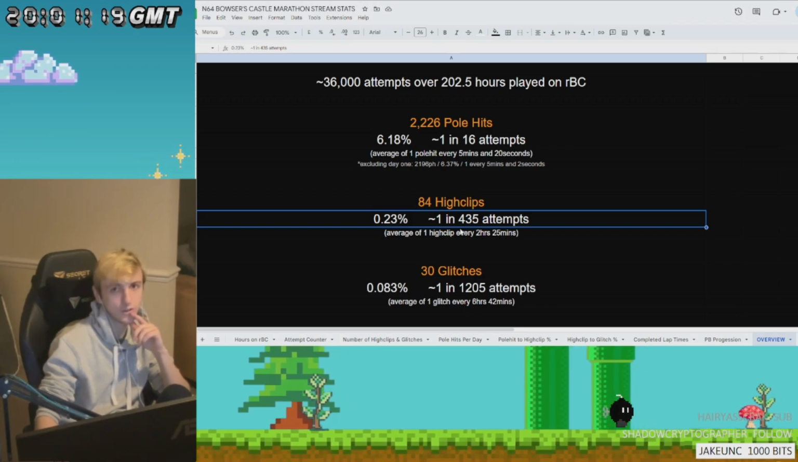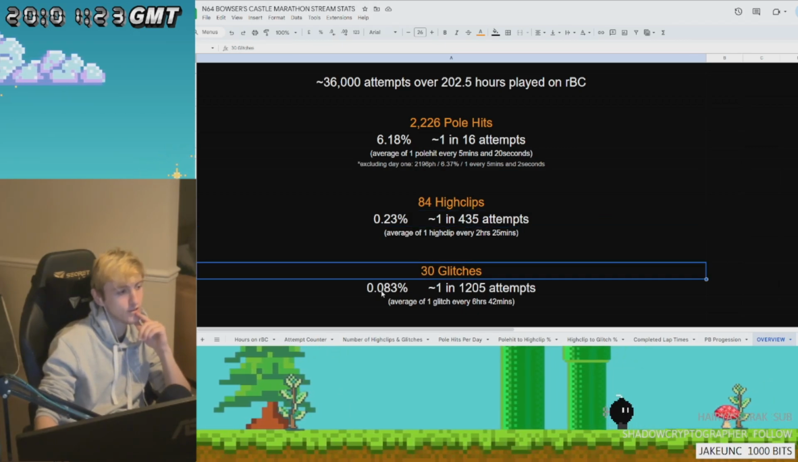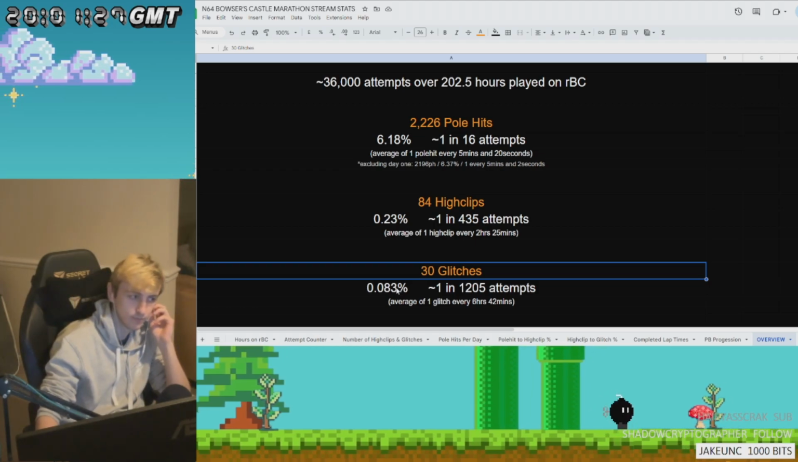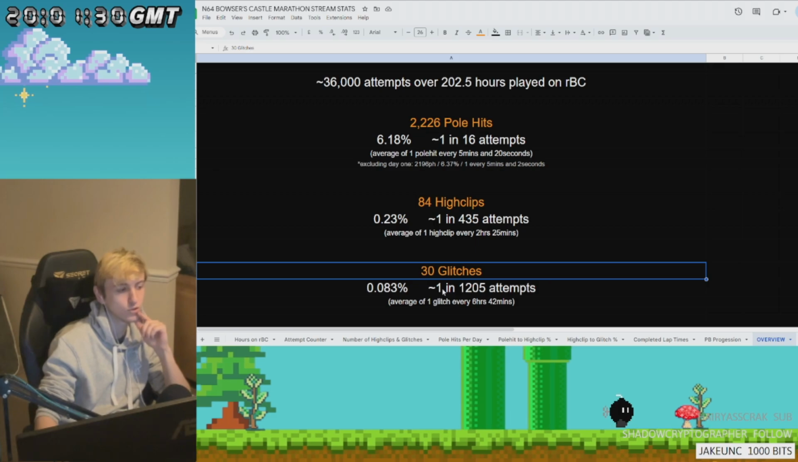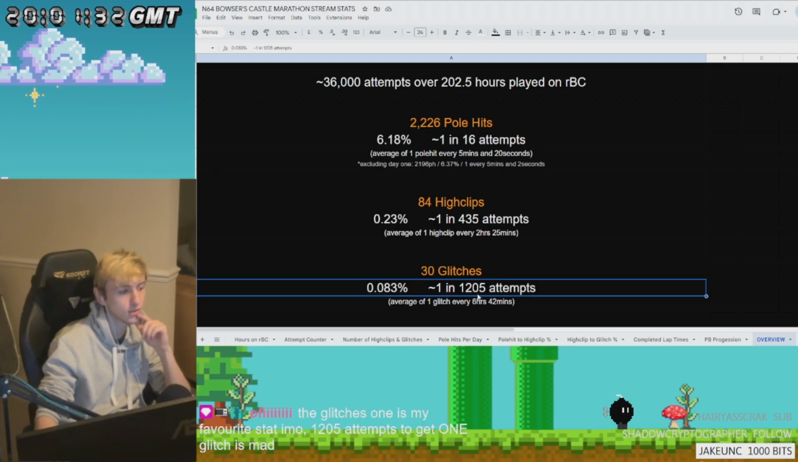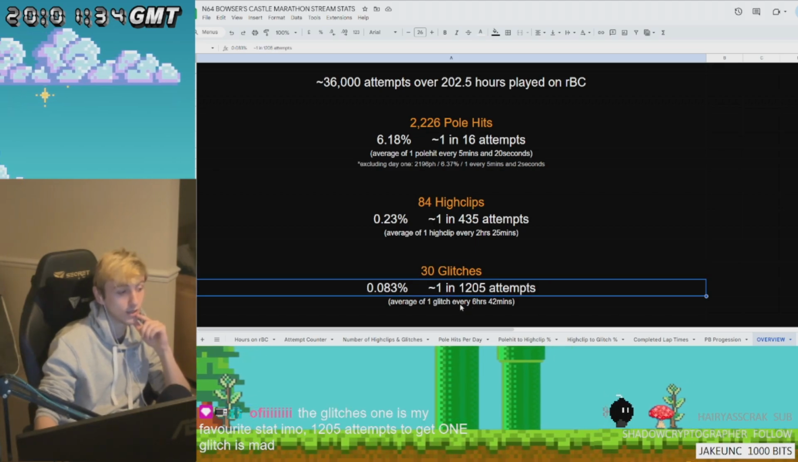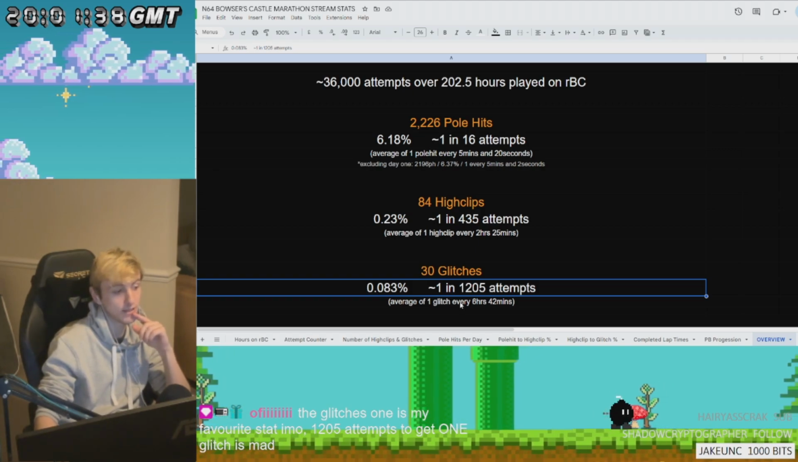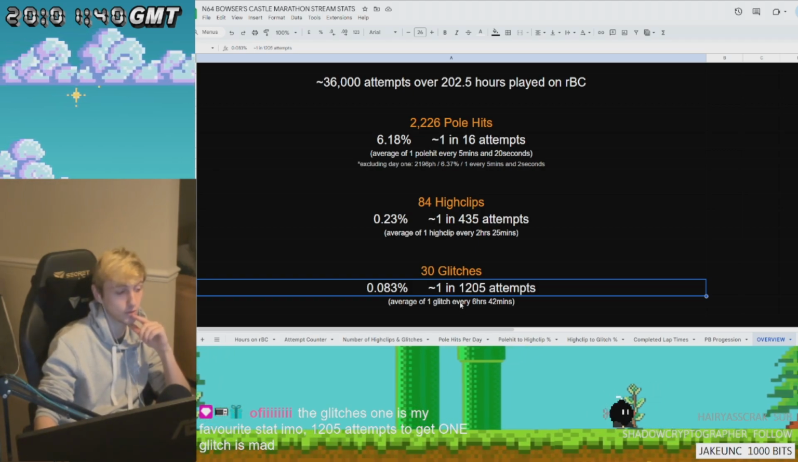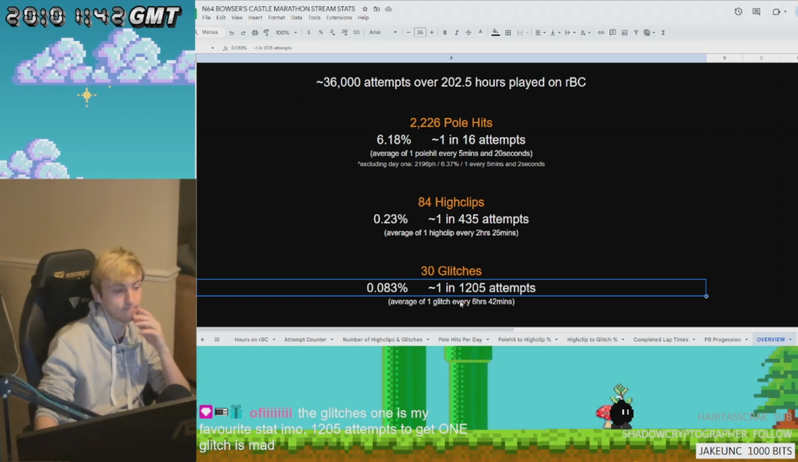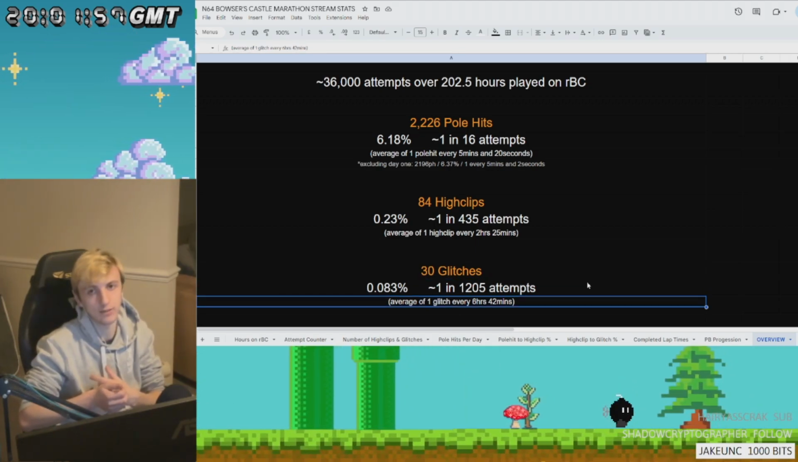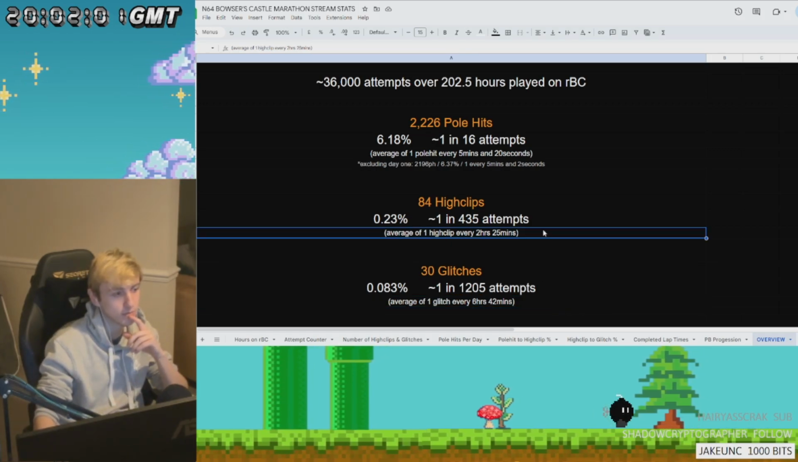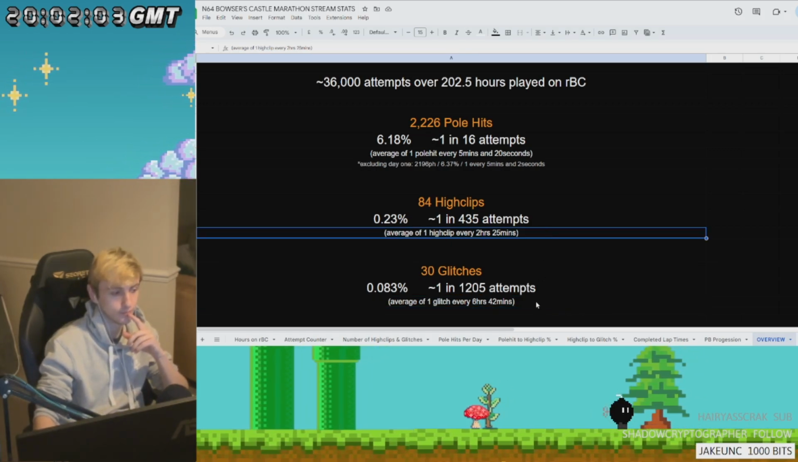And then of course, glitches. 0.083% of my attempts resulted in a glitch. That's 1 in every 1,205 attempts, or 1 glitch every 6 hours and 42 minutes. I mean, if I played this track for about 7 hours, I'd likely get a glitch. These are better than what I expected. I expected this number to be about 8 hours. I expected the high clip number to be about 3.5 to 4.